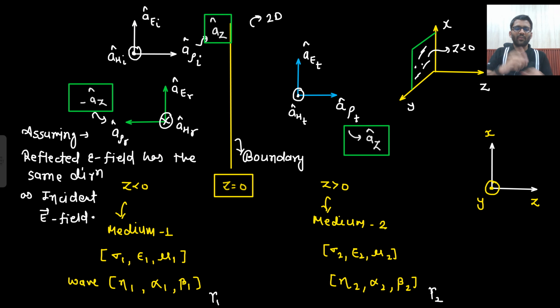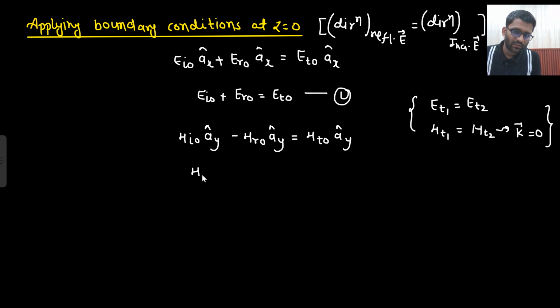Basically, towards this side of the boundary, you have this magnetic field and this magnetic field. So Hi0 minus Hr0 is equal to Ht0, because Hi0 and Ht0 have the same direction and Hr0 is opposite. Can you write it in this manner?